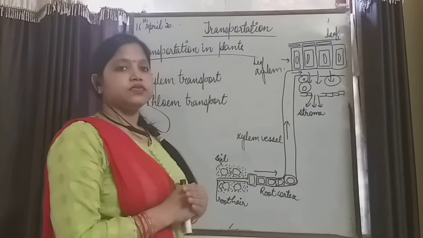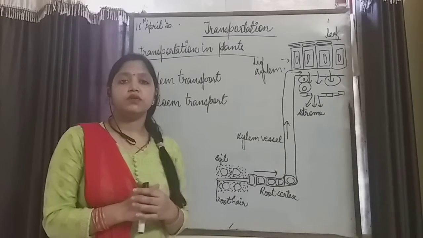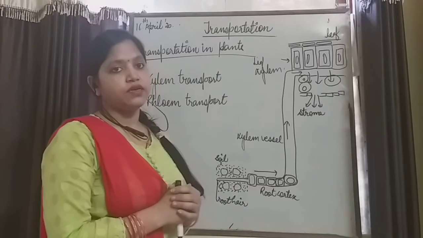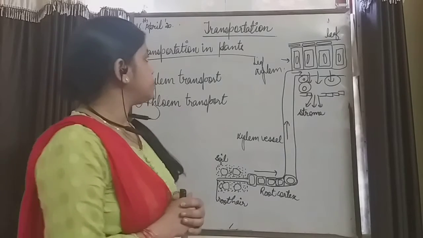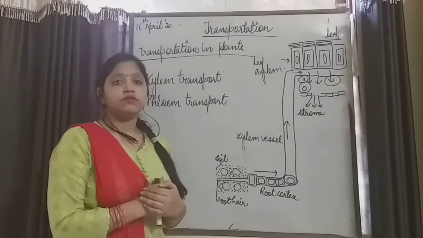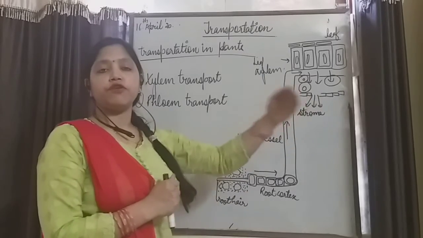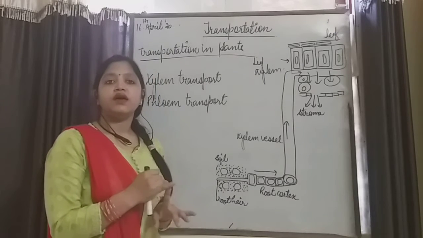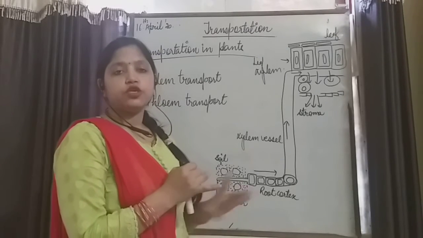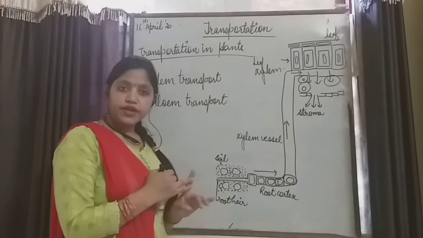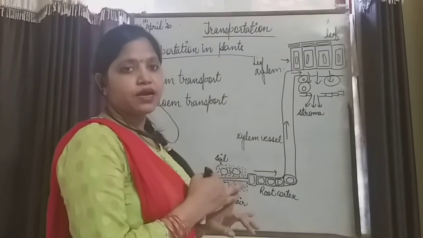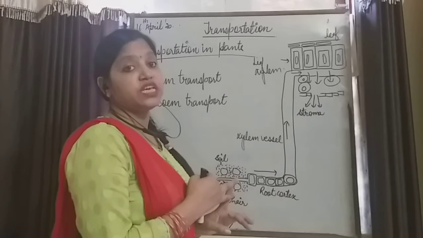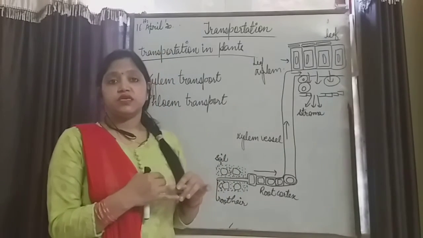Now the question arises, how does that oxygen travel from our lungs to each and every cell of the body? By transportation. Transportation means to transport one molecule from one place to another: to transport oxygen from our lungs to each and every cell of the body, to transport carbon dioxide from the cells back to the lungs, to transport nitrogenous waste to the kidneys, right?